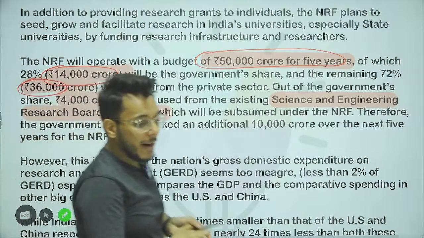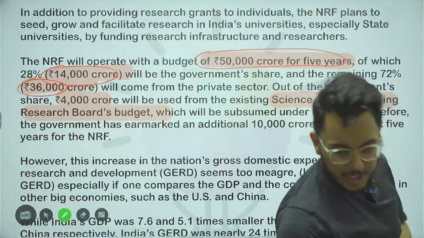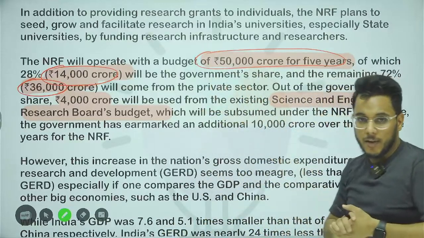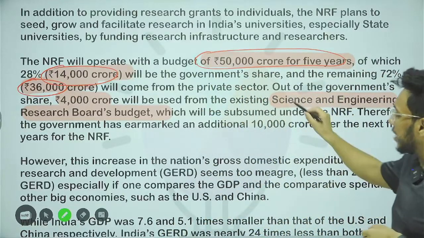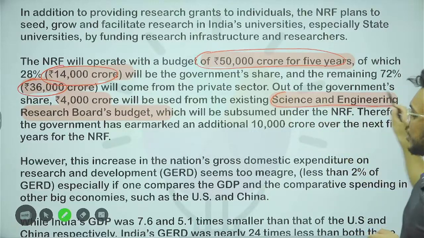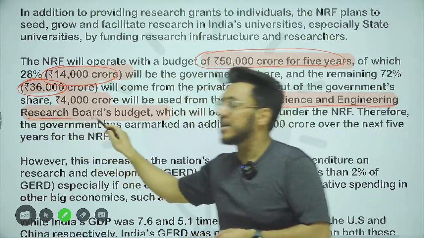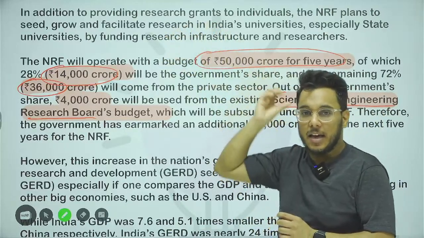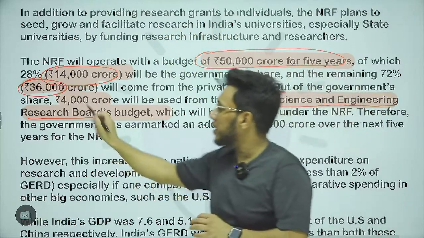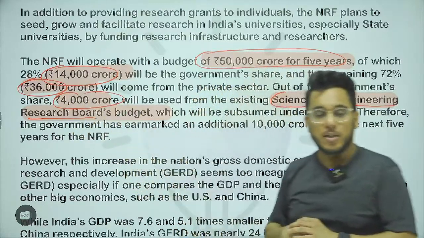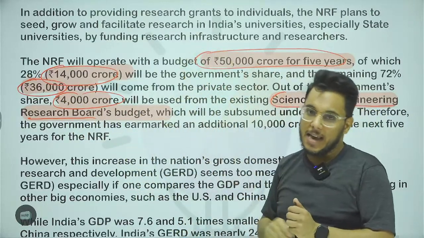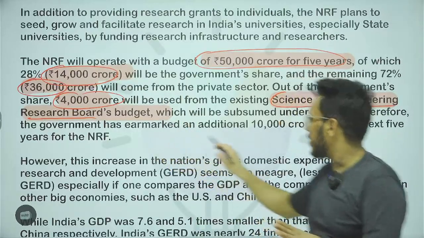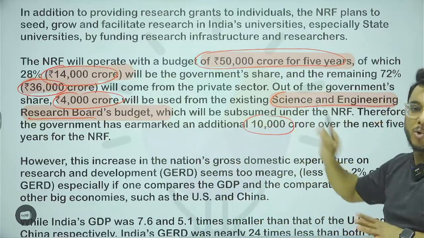Because in India the participation of the private sector in research and development has not been that much, so the private sector will also be giving. Now already, guys, there was the Science and Engineering Research Board. This board will also be merged under the NRF, and its 4,000 crore rupee budget will also be used by the NRF. So 4,000 crore will come here. So it means that the government will give an additional 10,000 crore rupees only.